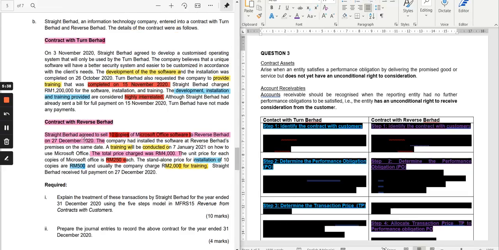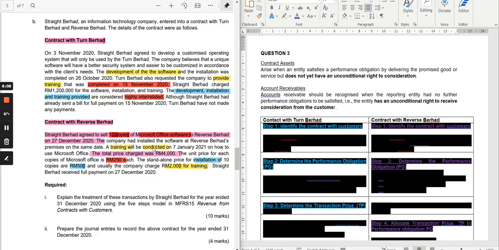Straight Berhad agreed to sell 10 copies of Microsoft Office software to Reverse Berhad on the 27th of December, and installed the software at Reverse Berhad's premises on the same date. All 10 copies have been installed.